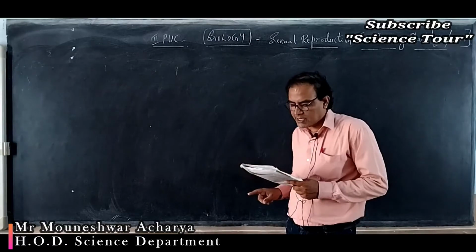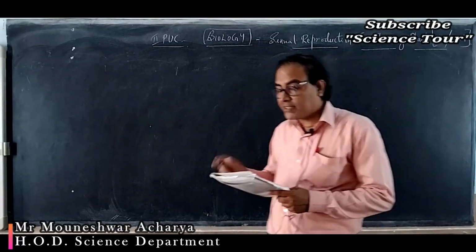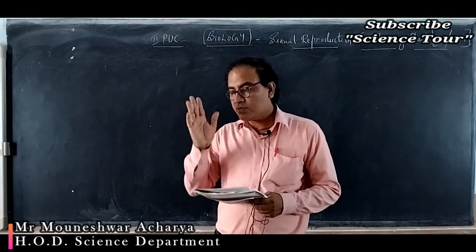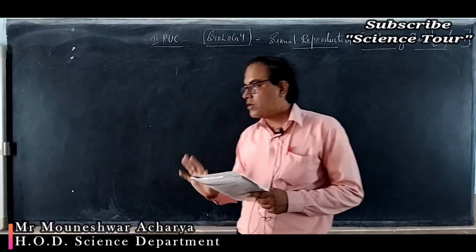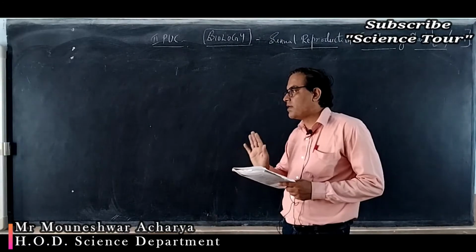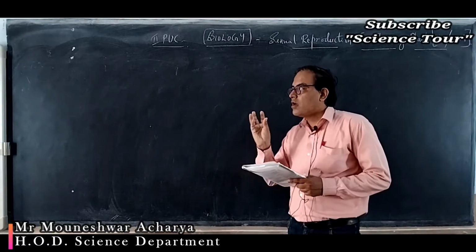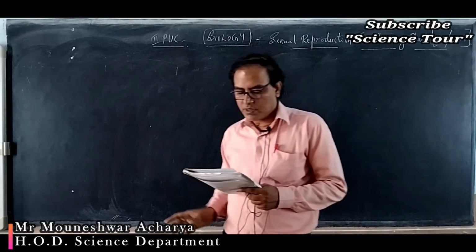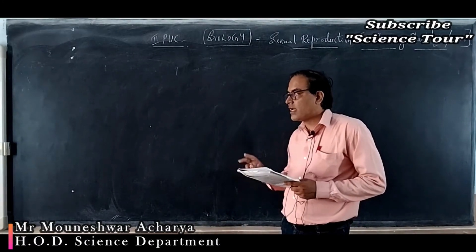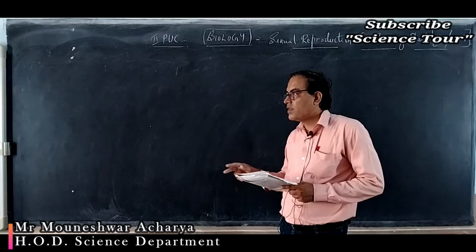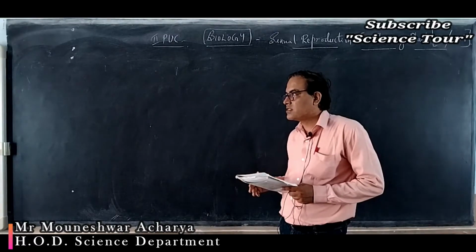Let's see option C. Monoecious plant with bisexual flowers. The plant is monoecious but the flowers are bisexual. Correct? No. Both the sexes are present in the same plant and the flower is also bisexual, then there is always autogamy. See option D. Dioecious plant with bisexual flowers.